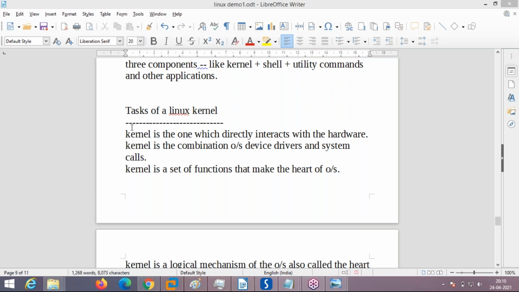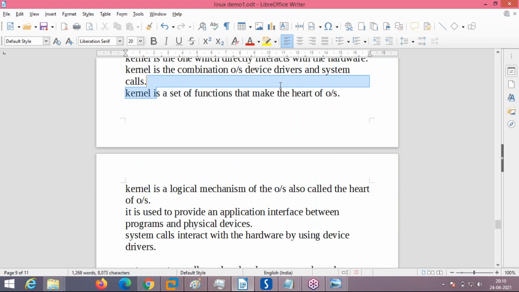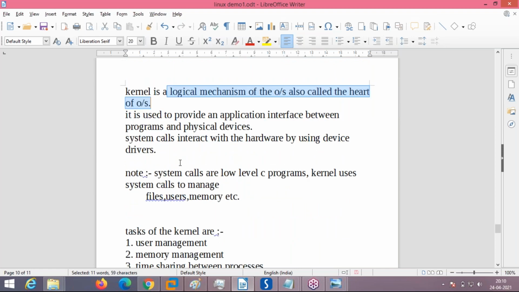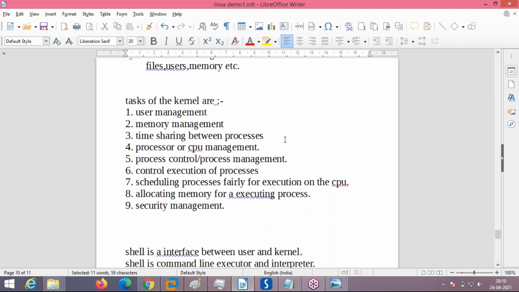Now we will see what the tasks of the kernel are. What does it do? Okay. First thing, the kernel is the one which directly interacts with the hardware. The kernel is the combination of OS device drivers and system calls. The kernel is a set of functions that make up the heart of the OS. It is a logical mechanism of the OS, also called the heart of the OS. The main tasks of the kernel are what make it very unique.